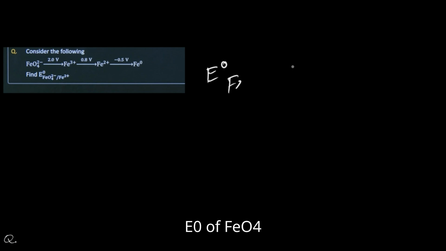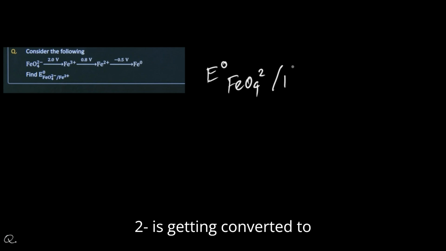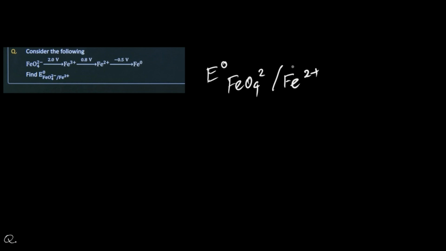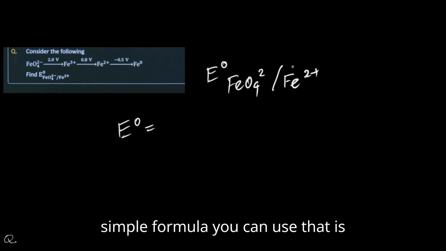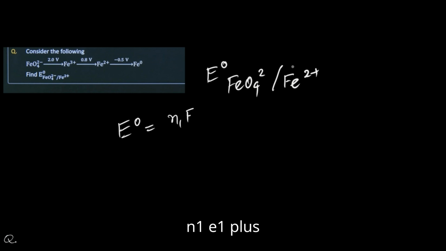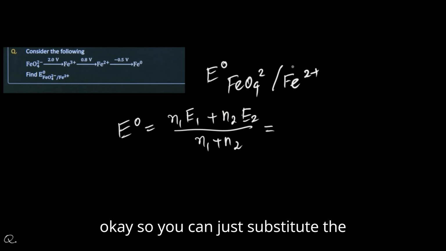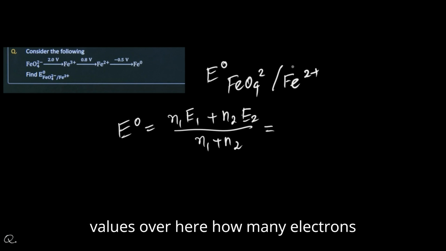So they are asking us to find E0 of FeO4 2- getting converted to Fe2+. So the very simple formula you can use is (N1E1 plus N2E2) divided by (N1 plus N2). Okay, so you can just substitute the values over here.